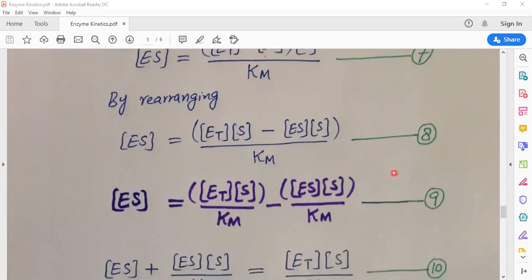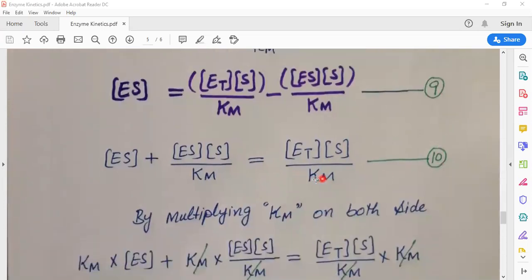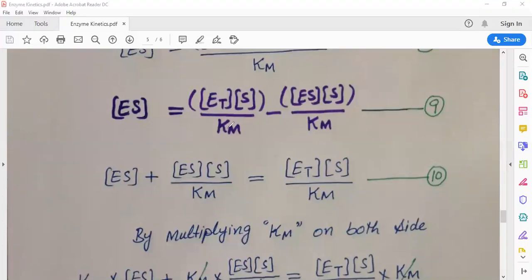This is equation 8. We can also write enzyme substrate concentration is equal to ET into substrate concentration divided by Km minus ES into S concentration divided by Km. This is equation 9. Now, we can shift this negative value to the other side of the equation. Then we can write enzyme substrate concentration plus ES into S divided by Km, that is equal to ET into S divided by Km. This is equation 10.